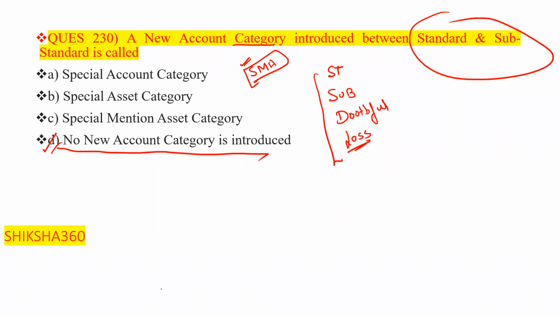No new account category is introduced. Clear? The SMA account is a different thing. Not like we can say that it is a new category.